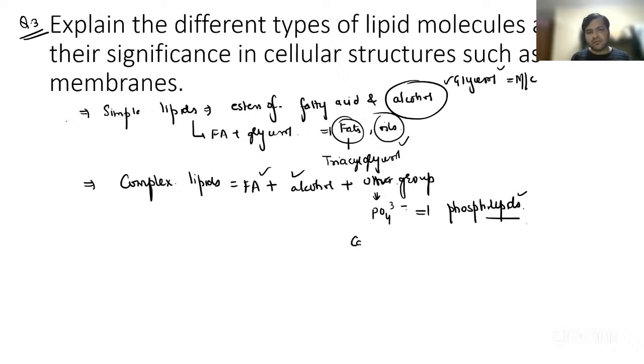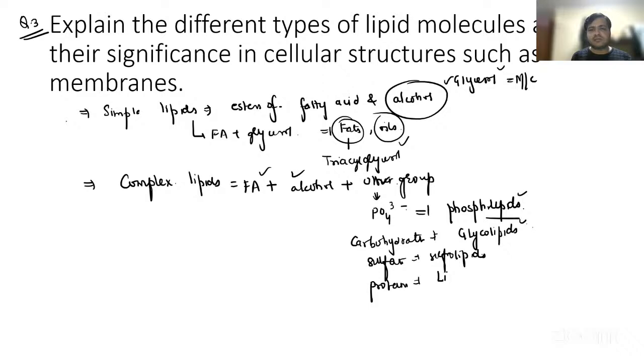If it is carbohydrates, it is glycolipids. If it is sulfate, it is sulfolipids. If it is proteins, it is lipoprotein, right? So we have different lipids, and they are involved in different parts, right?